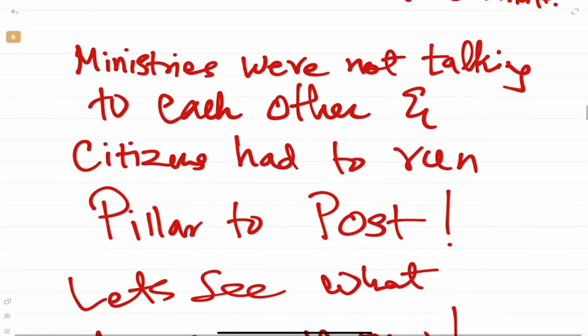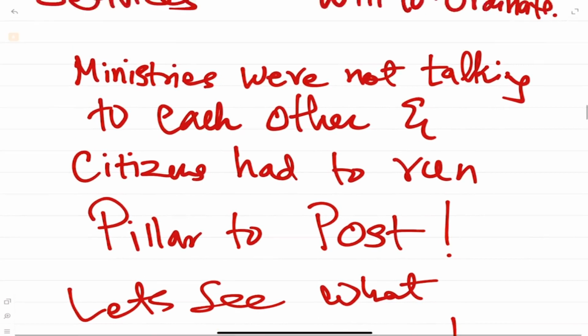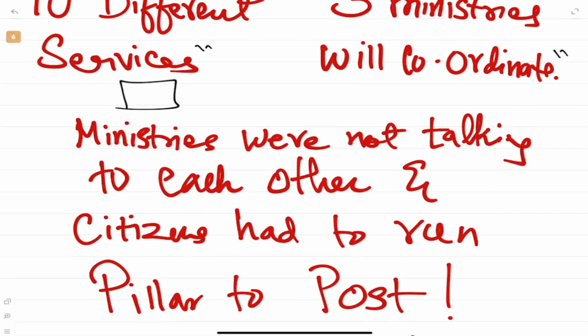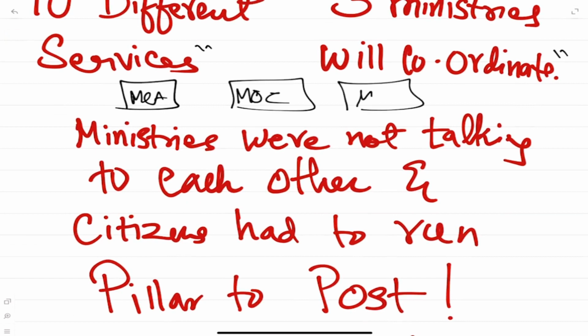So ministries were not talking to each other before. The MCA ministry, they'll do their own thing. Then you go to the Ministry of Commerce, they'll do their own thing. Ministry of Finance, they'll do their own thing. So the end consumer has to run around everywhere. It was such a big headache for him.